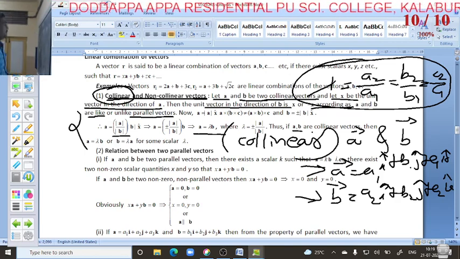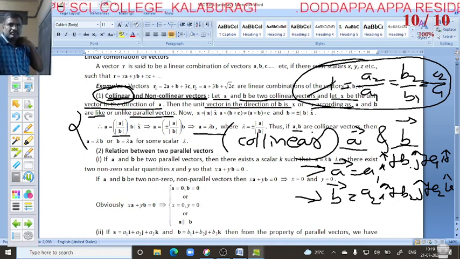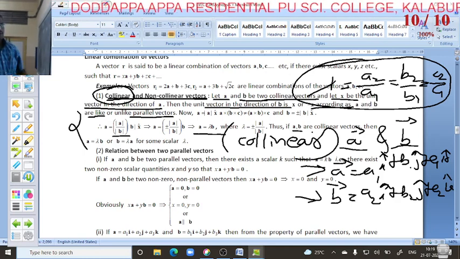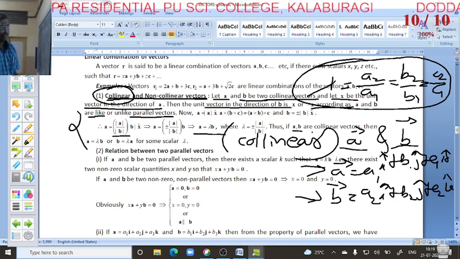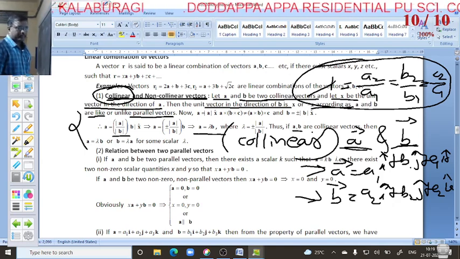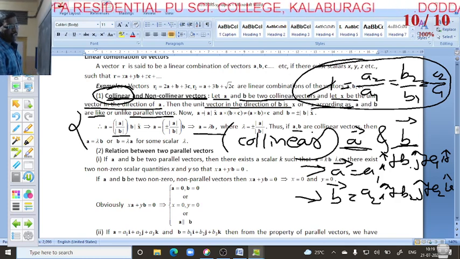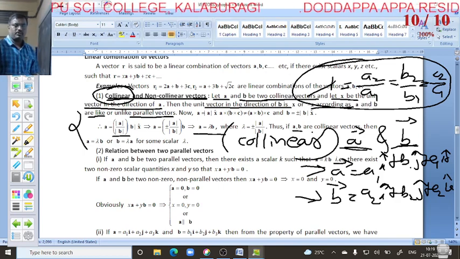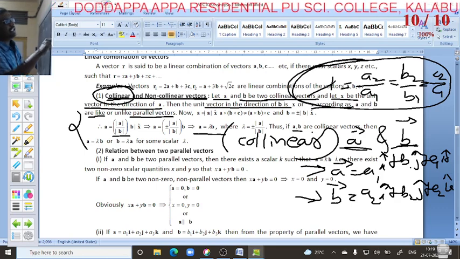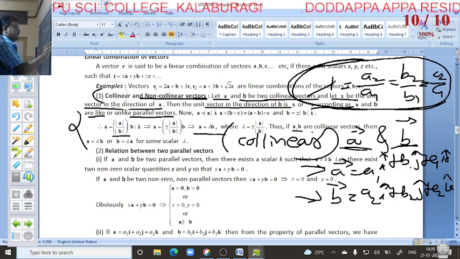Collinear means, once again I will repeat. If they give vector A and vector B, there is a definition, and we have discussed the definition, but according to the formula, how do we solve it? If vector A and vector B are two vectors, if vector A equal to a1i plus b1j plus c1k and vector B equal to a2i plus b2j plus c2k, then if this condition is satisfied, then it is called collinear.